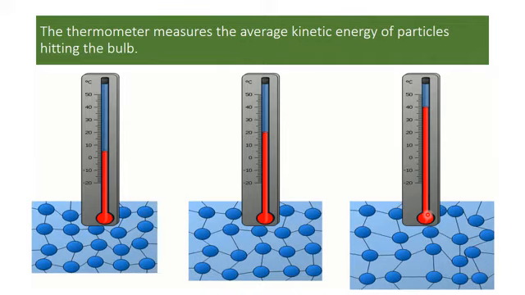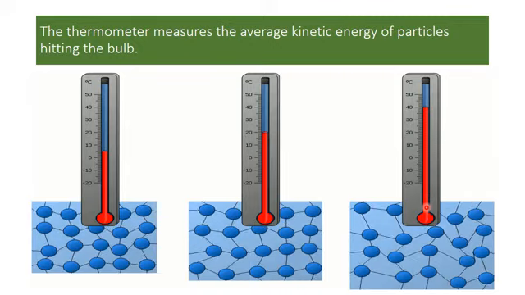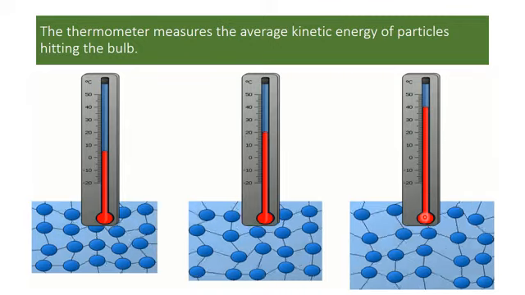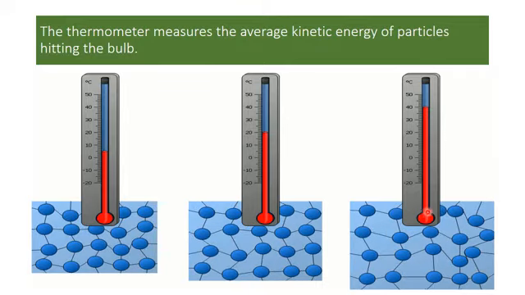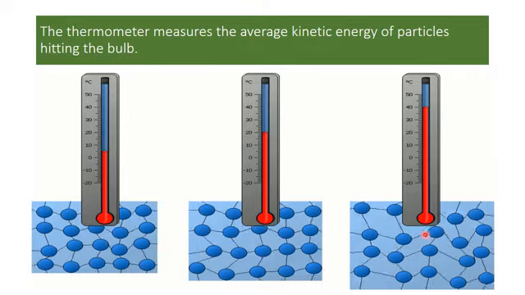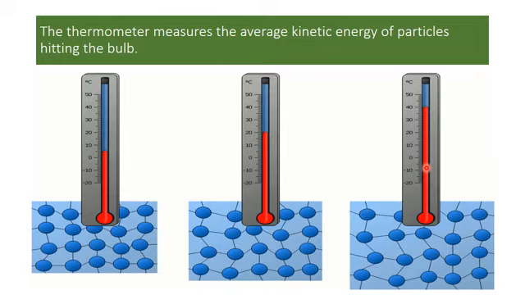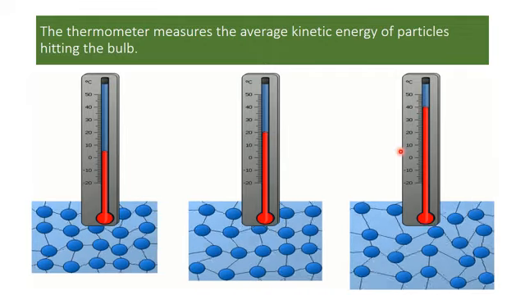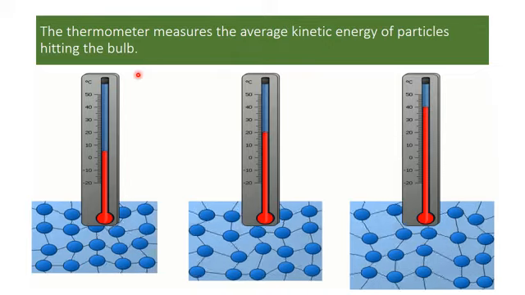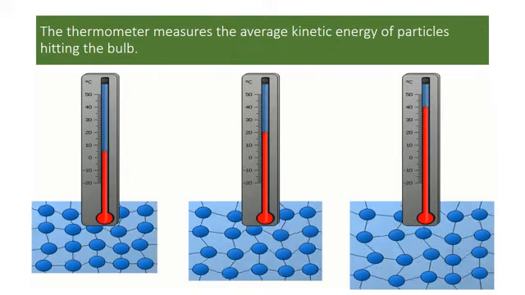So what will happen? Inside the thermometer, which liquid is here? Yes, you know, mercury. So the atoms or particles of the mercury will move. It also will move because it gets energy from this. When it moves faster, what will happen? The liquid will rise in the tube. So we will get a temperature. What is the temperature we will get? So we can measure the temperature of the substance.